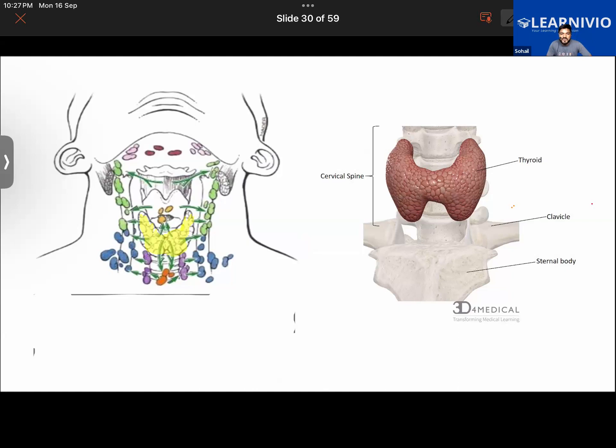Now here we have a special case of this. Can you name what this disease is? Sir, goiter, I think. Okay, that is goiter. Why does a person suffer from goiter?